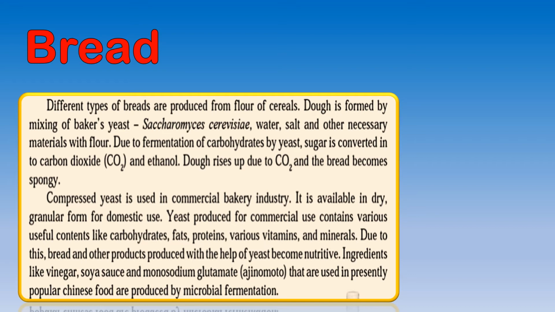Now what happens is there is fermentation of carbohydrates by this yeast, and sugar is converted to carbon dioxide and ethanol. The dough rises due to carbon dioxide gas and the bread becomes spongy. You know, that spongy, very light kind of texture of the bread, it is because of carbon dioxide.